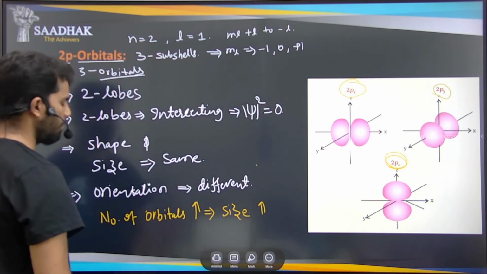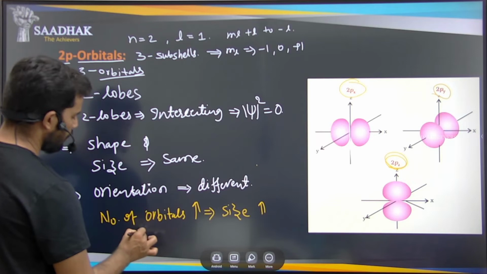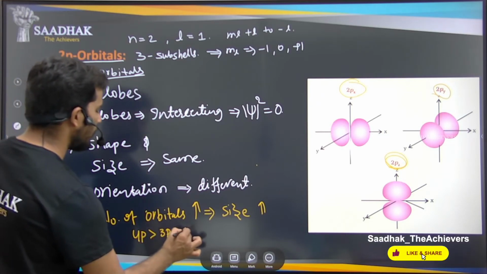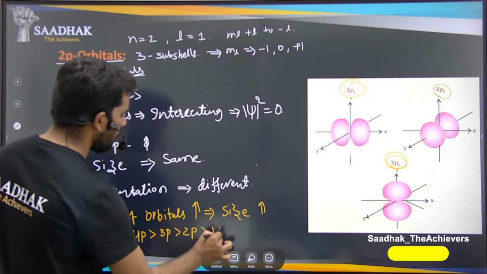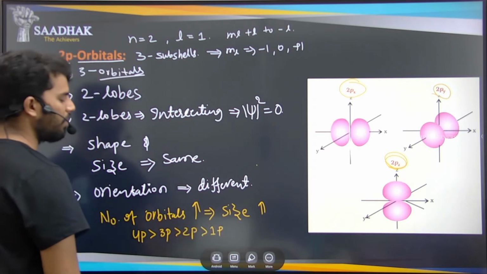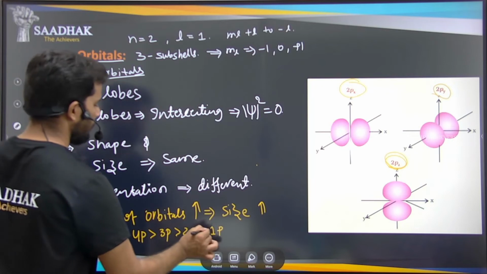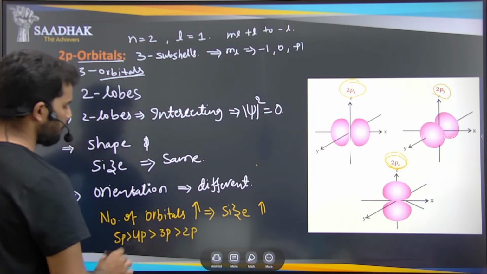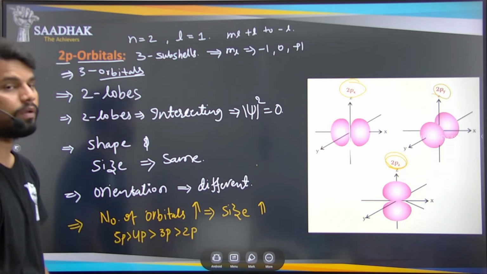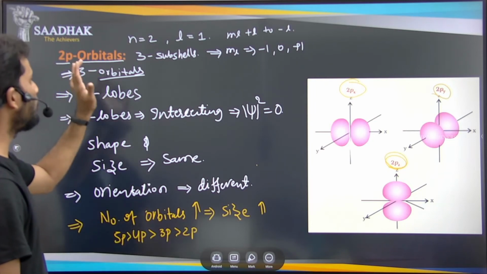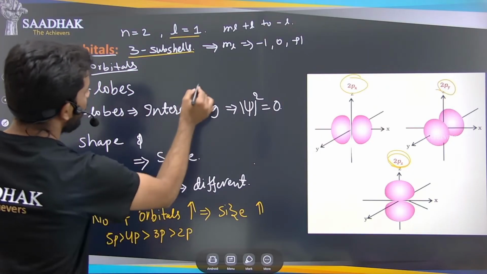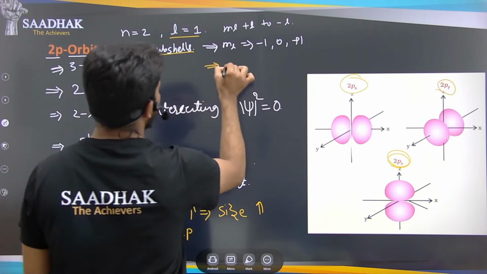If you compare the size, we know that 4p is larger than 3p, and it is larger than 2p, and it is larger than 1p. Do we have 1p? We don't have 1p. Good, right. So 5p is larger than 4p, larger than 3p, larger than 2p. Okay, so this is about the 2p orbitals, which has three subshells. Next we have the number of nodes for this 2p orbital.